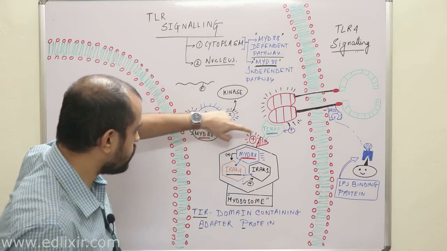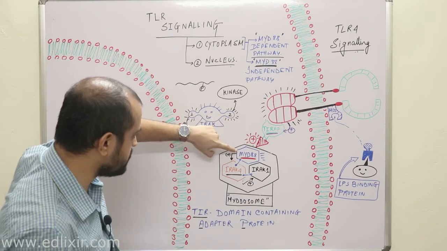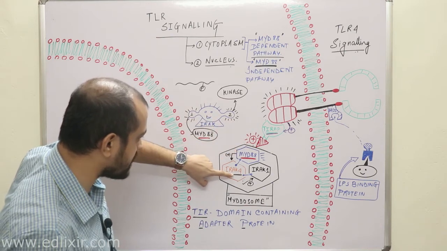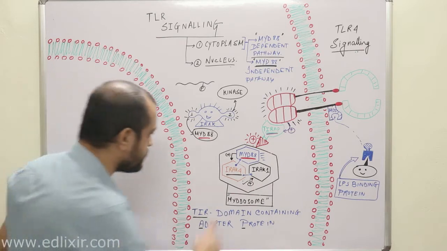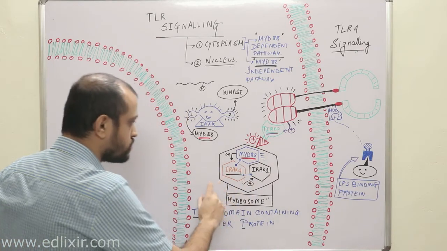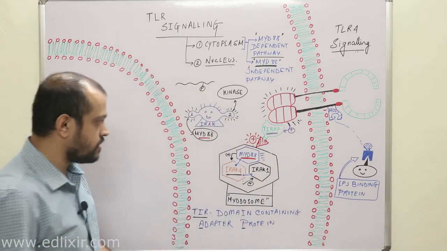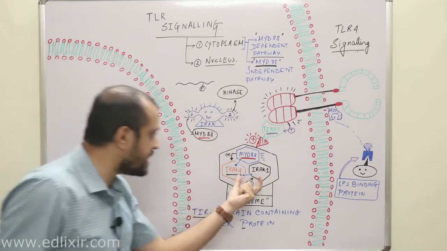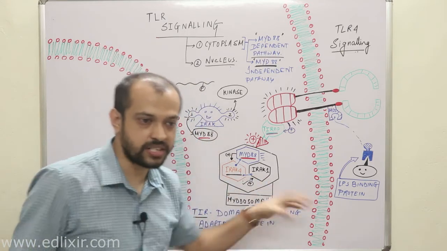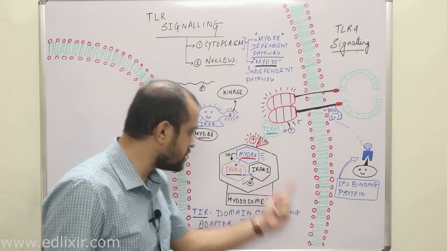Now listen with all your attention. Suppose MyD88 is now activated by TIRAP. After the activation of MyD88, what will happen? IRAK4 will be activated, and after that IRAK1 will be activated, right? This is very important. Now after this, what will happen? From this myddosome, IRAK1 will come out. After the activation of IRAK1, from this myddosome complex IRAK1 will come out and perform its downstream signaling.